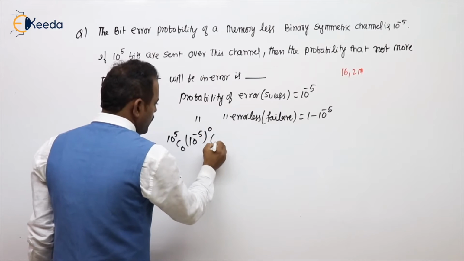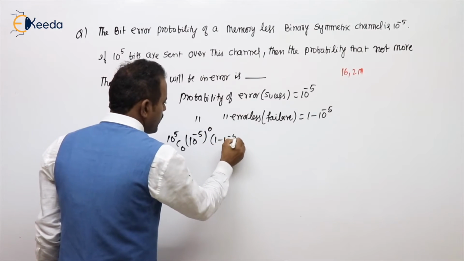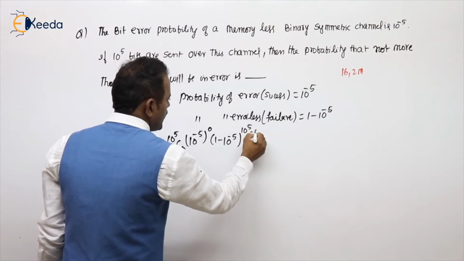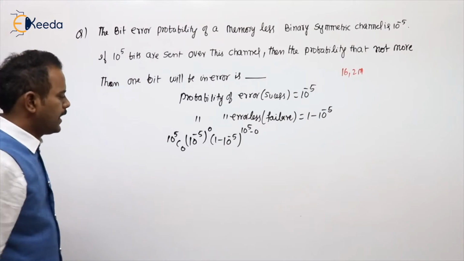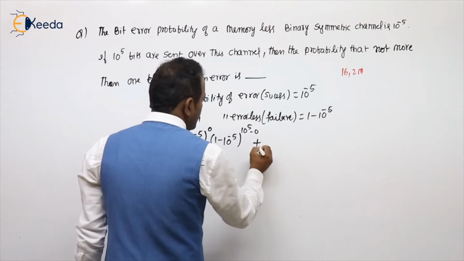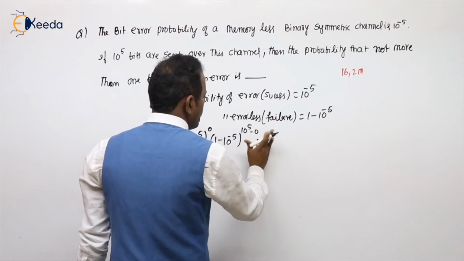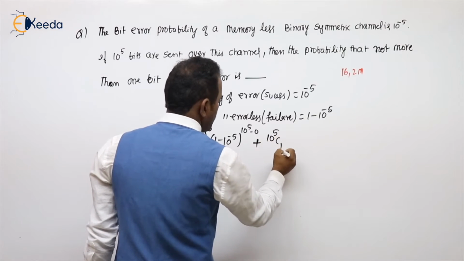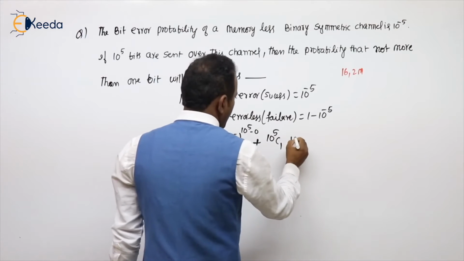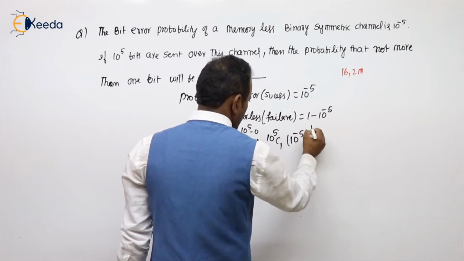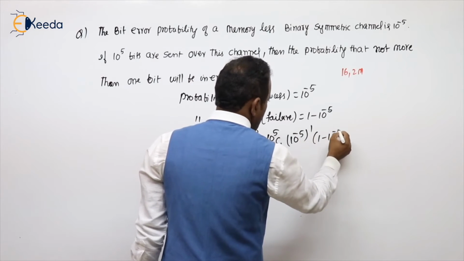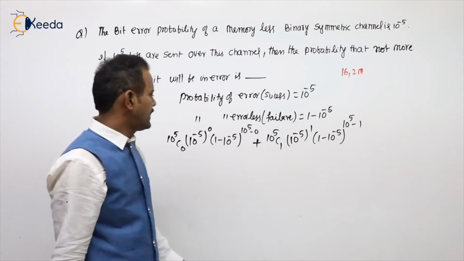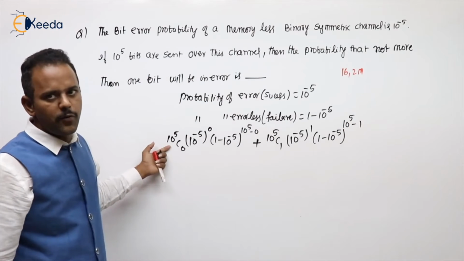10 power 5 C 0 into (10 power minus 5) whole power 0 into (1 minus 10 power minus 5) whole power 10 power 5 minus 0. The error may be 0, or not more than 1 means the error may be 1 also. 1 means out of 10 power 5, 10 power 5 C 1 into (10 power minus 5) whole power 1 into (1 minus 10 power minus 5) whole power 10 power 5 minus 1. Just like here, in place of n, 10 power 5 is there.